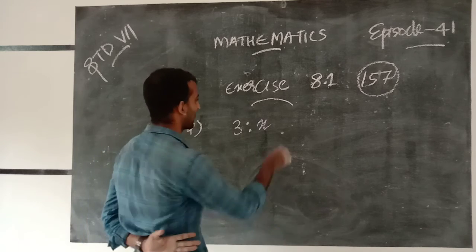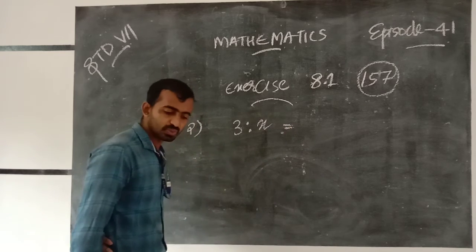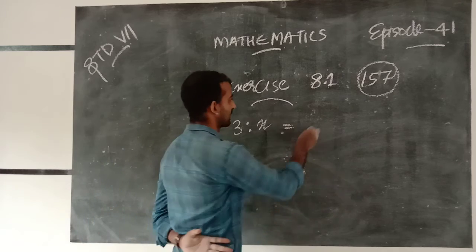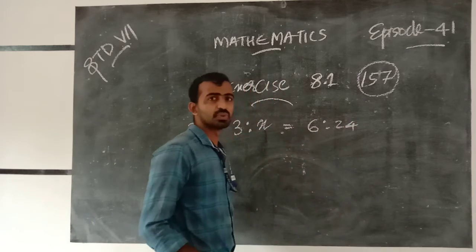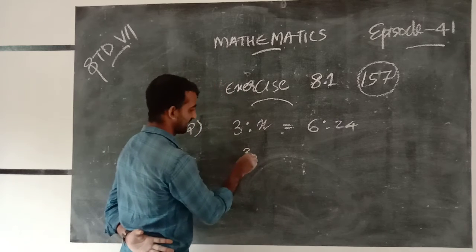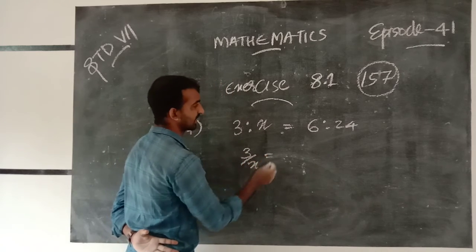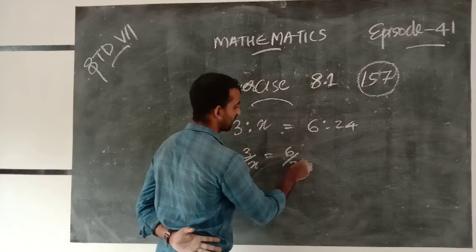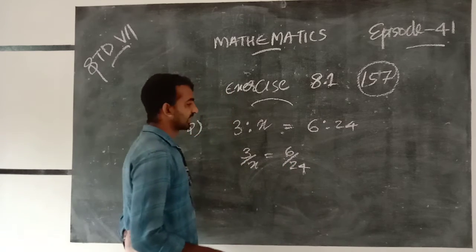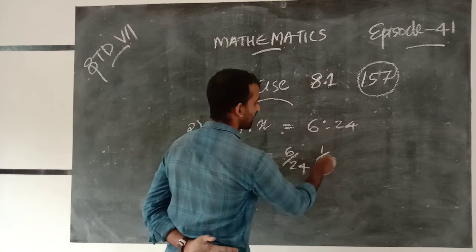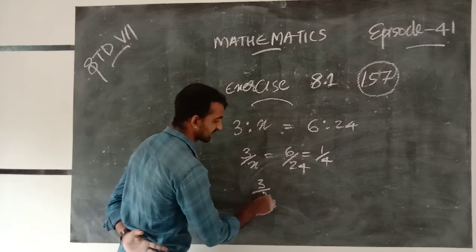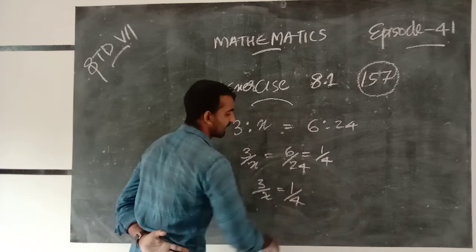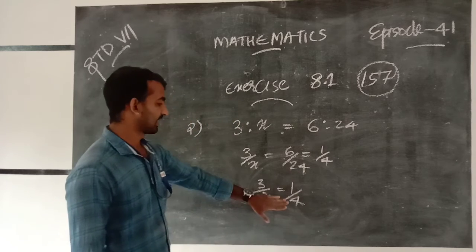So 3 is to x equals 6 is to 24. That is, 3 by x equals 6 by 24, which is 1 by 4. That is, 3 by x equals 1 by 4.